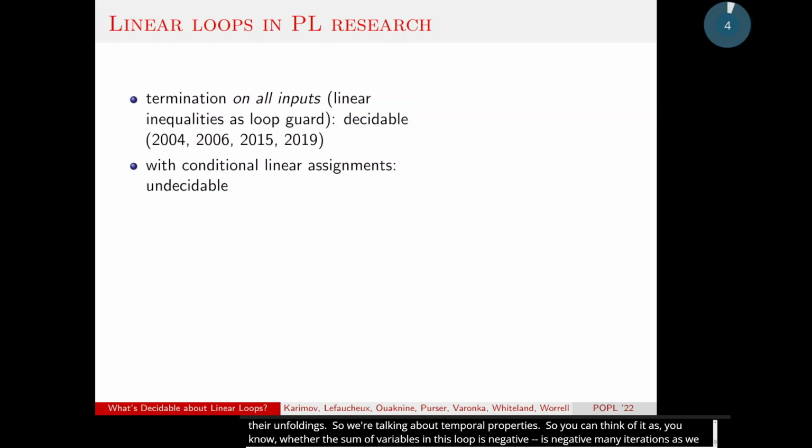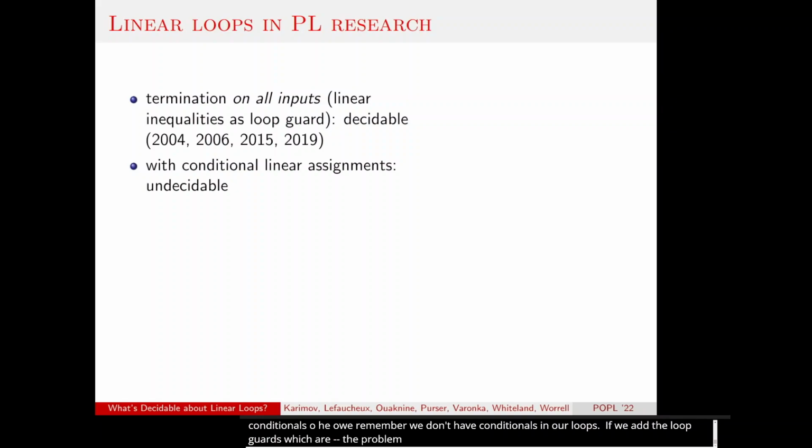And even for loops as restricted as this, a lot of PL research has been conducted over the last years. For instance, the question of universal termination has only been shown decidable in the last years, in particular for the integer domain. And in fact, the boundary between decidability and undecidability here is very subtle, in the sense that if we just add some conditionals, because remember, we don't have conditionals in our loops. If we add conditionals and have loop guards, which are combinations of linear inequalities, the problem becomes undecidable.